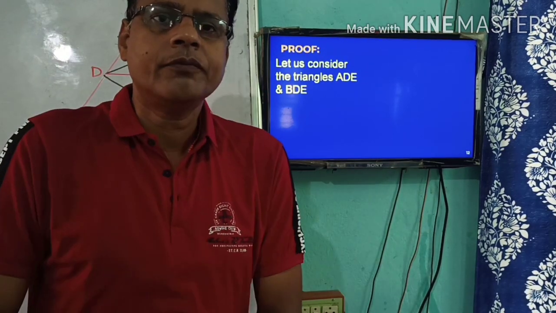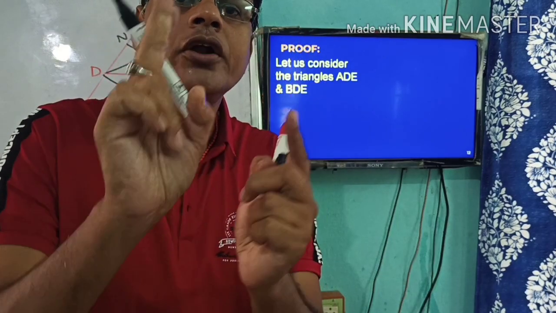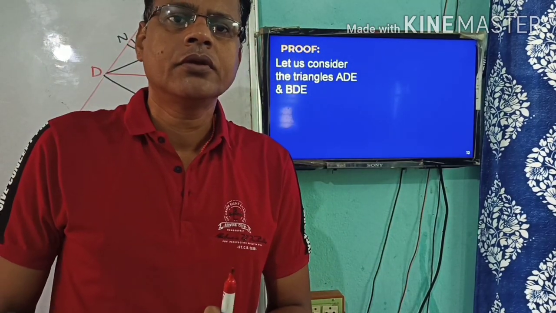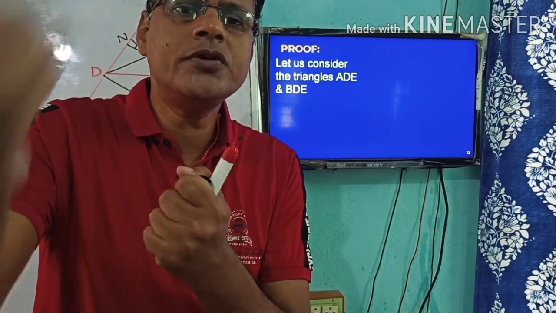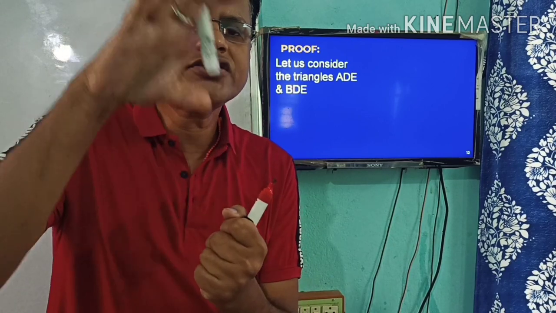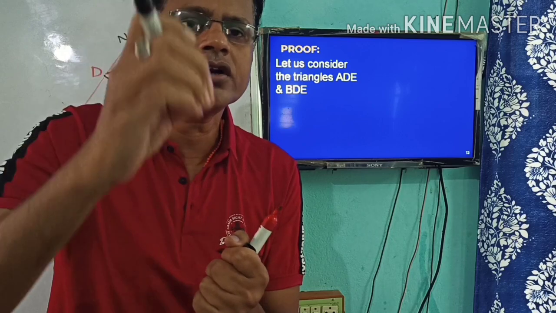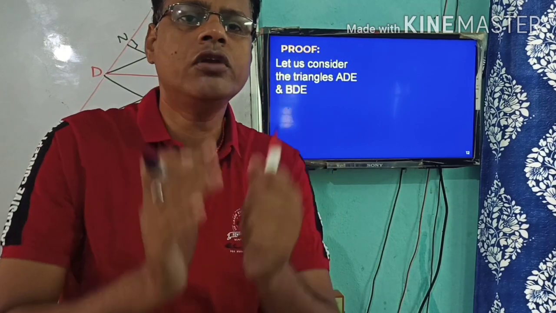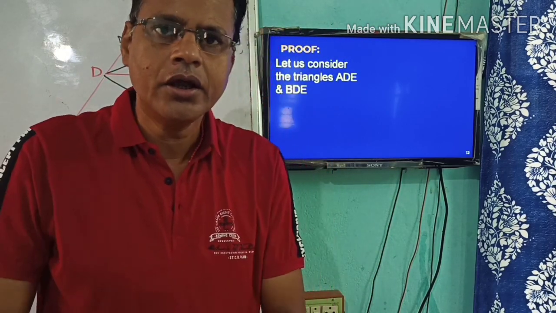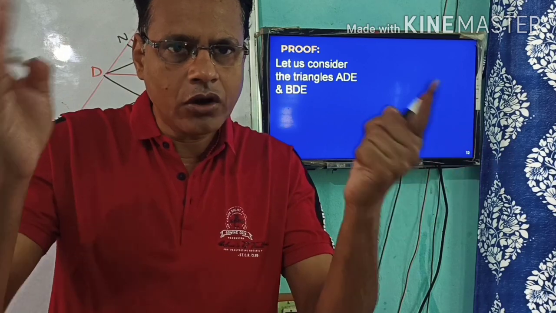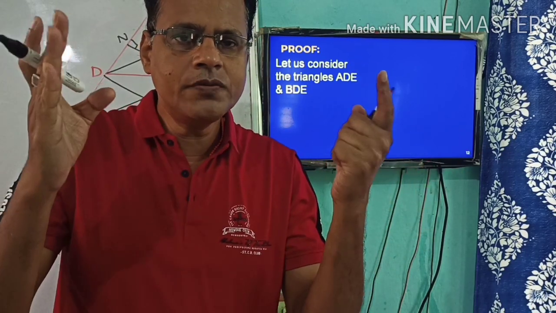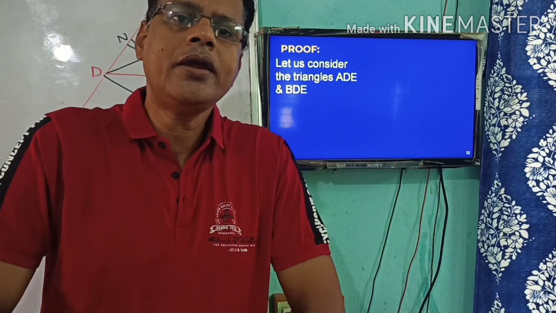This proof will be solved in 3 steps. I will tell you in which way it will be solved: in the first step, what to do; in the second step, what to do; and in the third step, what to do. That is what we will be discussing. Is that clear? If you learn the theorem this way, it will be easily understood by you.